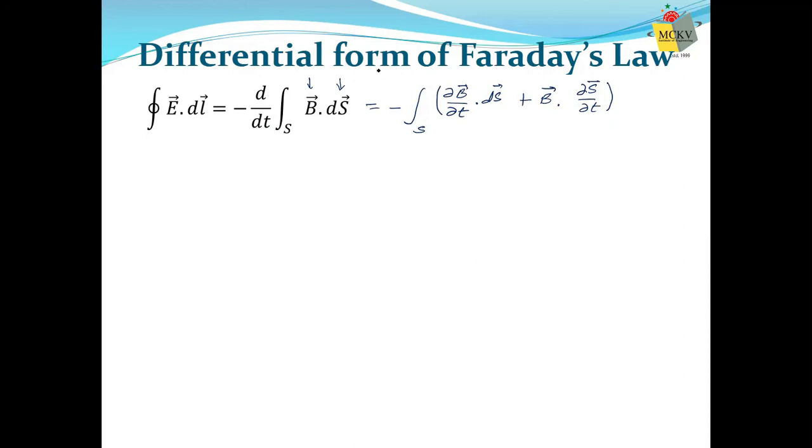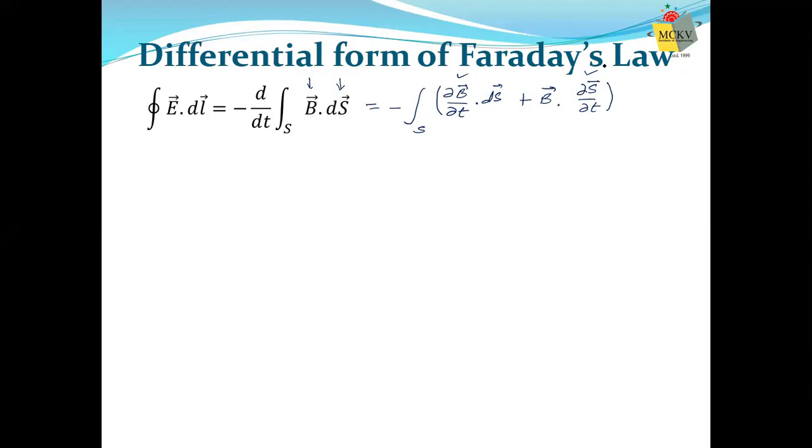Physically, it means either magnetic field can be changed or cross-section area can be changed. In both ways, flux is changed. Now, it is very difficult to change the cross-section area. You need to change the area of the loop, and it is very difficult. Rather, changing the magnetic field is an easier process.